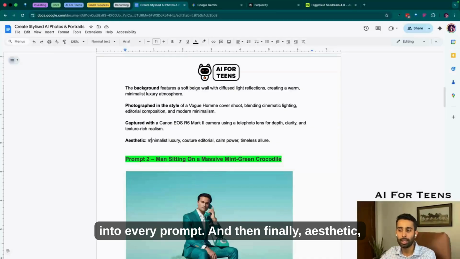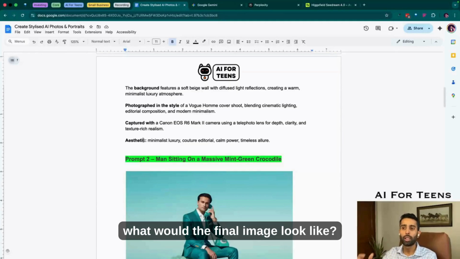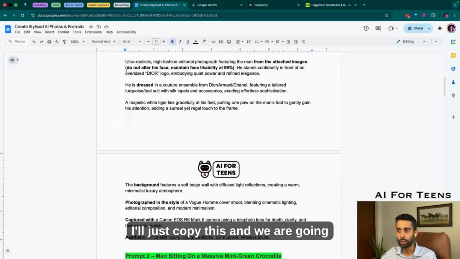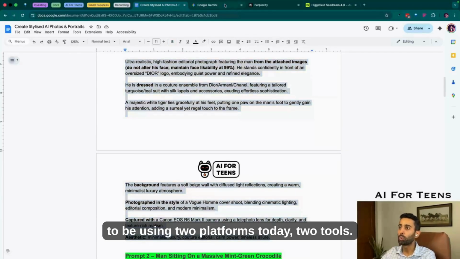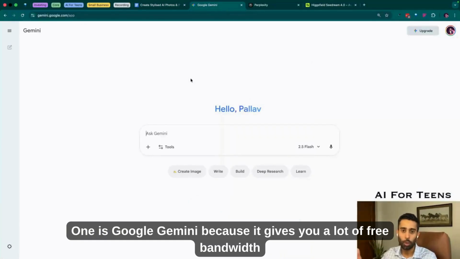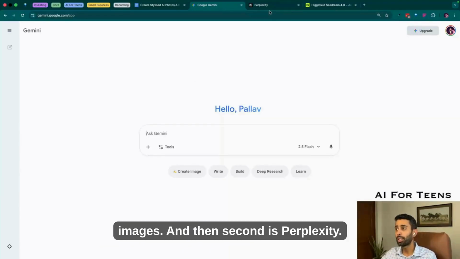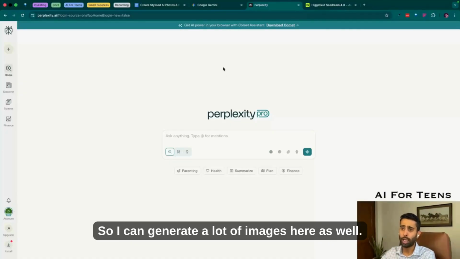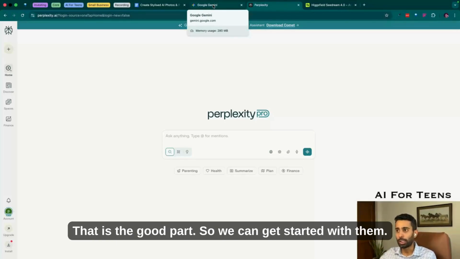And then finally, aesthetic, which is to give an overall appearance of what the final image would look like. That is what we are explaining here in this overall prompt. Now I'll just copy this, and we are going to be using two platforms today, two tools. One is Google Gemini, because it gives you a lot of free bandwidth to play around and generate different kinds of images. And then second is Perplexity. I have a pro account of Perplexity, so I can generate a lot of images here as well. Both are good tools, and both are free. That is the good part. So we can get started with them.